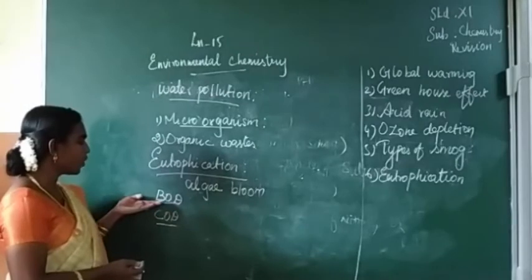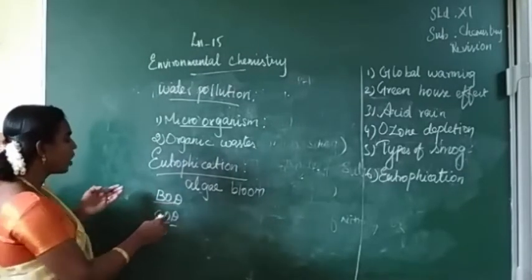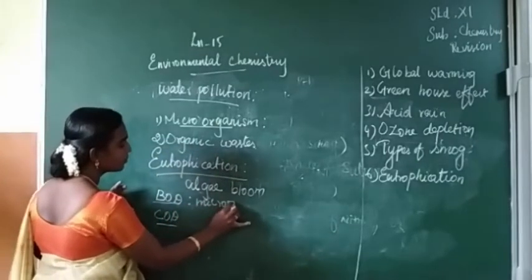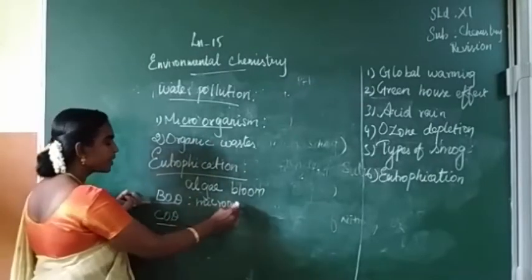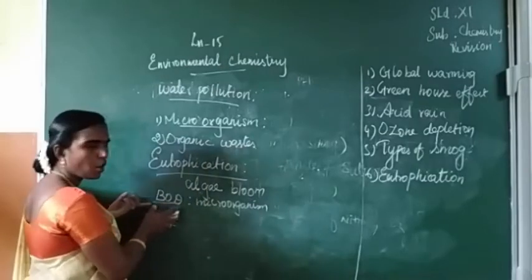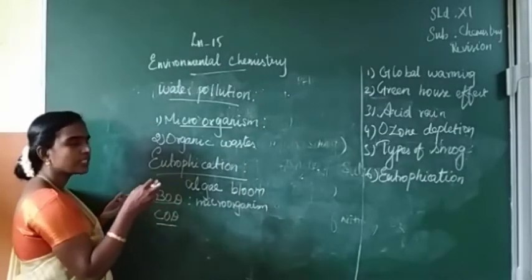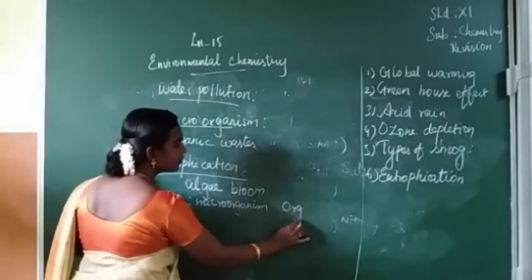So first, biochemical oxygen demand is the amount of oxygen consumed by microorganisms to reduce waste, for example organic matter.